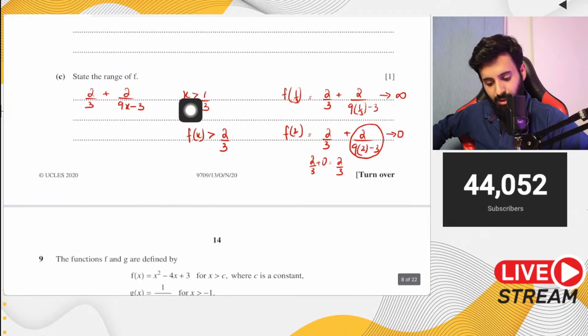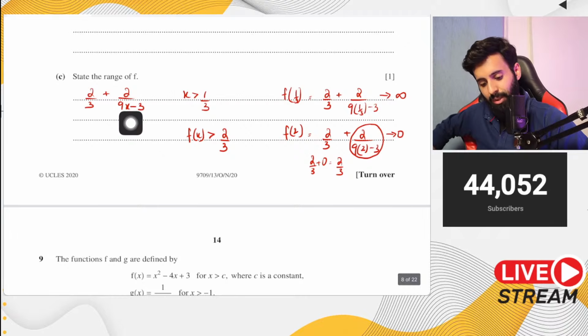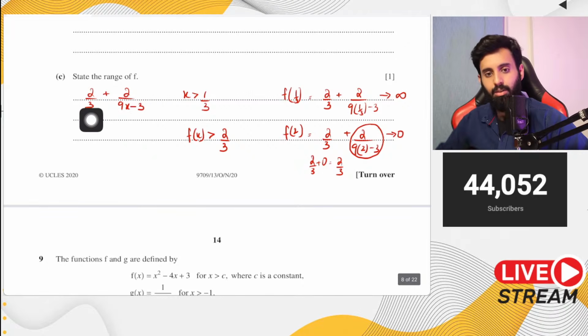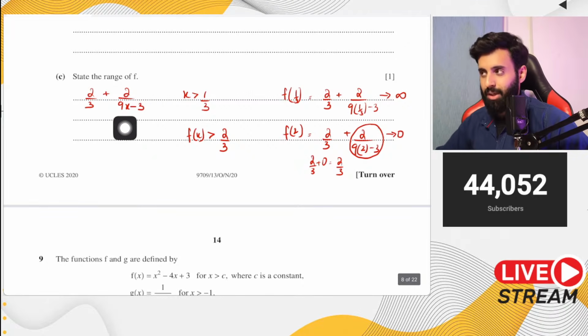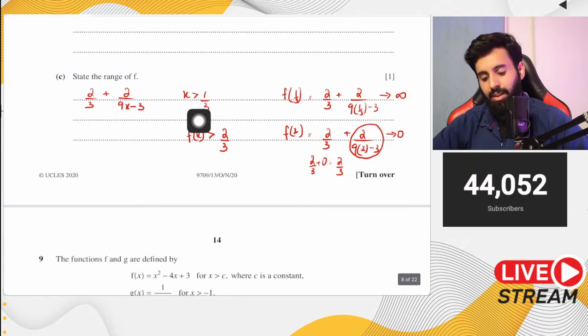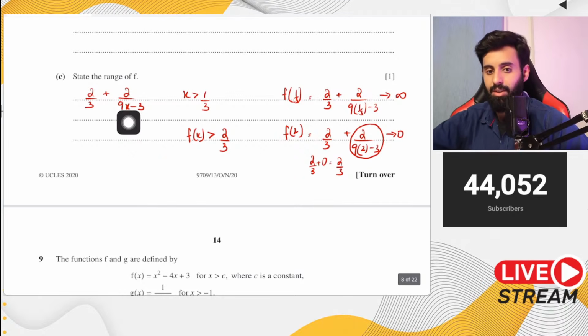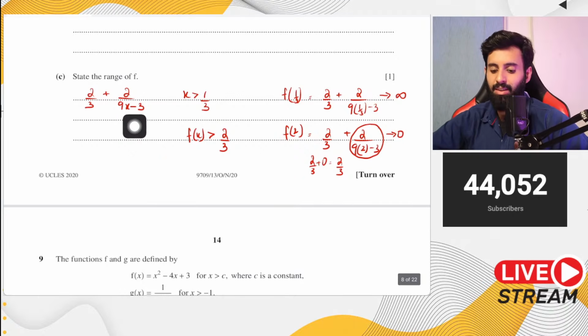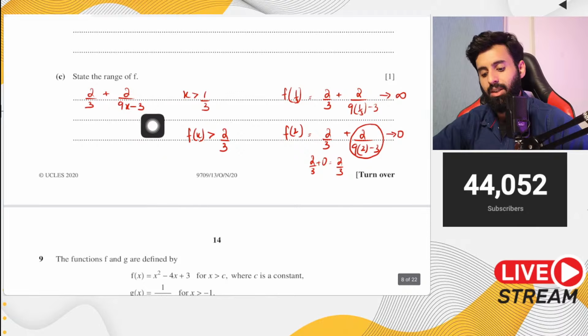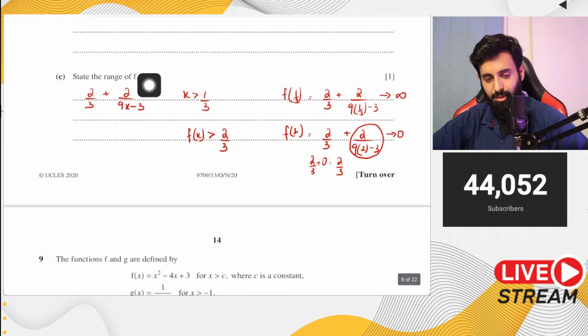Because if you plug in 1 upon 3, you end up turning this into infinity, and when you add infinity to 2 upon 3, the whole value becomes extremely large. But as you plug in a value that is greater and greater than 1 upon 3, the denominator starts getting larger and larger, and this part of the expression starts getting smaller and smaller.